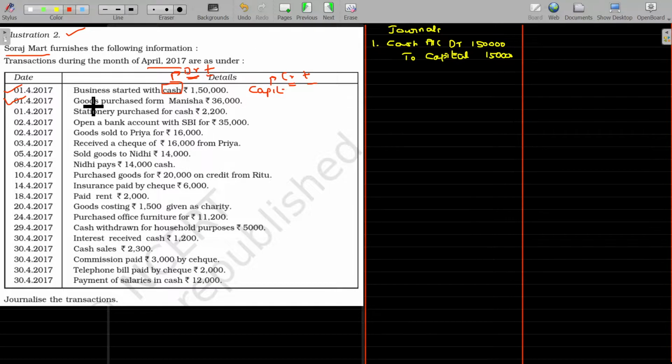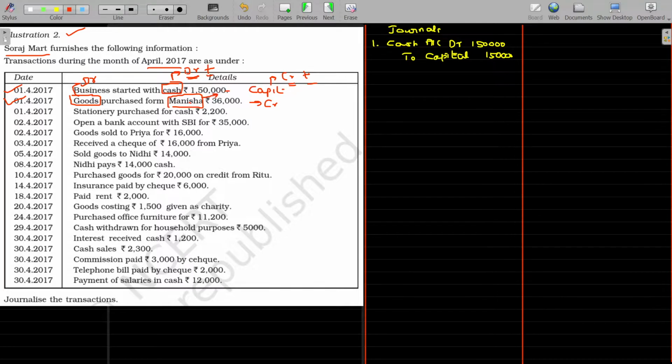On 1/4/2017, the next one, goods purchased from Manisha. Goods purchased and the name of the seller is given, but whether it is a cash or credit transaction is not given. Then automatically we will assume this is a credit transaction. If it is a credit transaction, the party's name should be taken. So goods is one account, another one is Manisha, the party's name. Goods being an asset, so debit balance. Manisha, from whom we have purchased without paying the value, automatically becomes a liability.